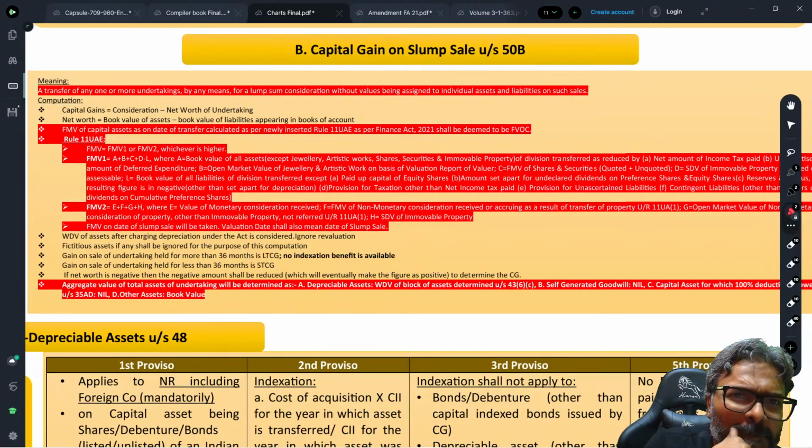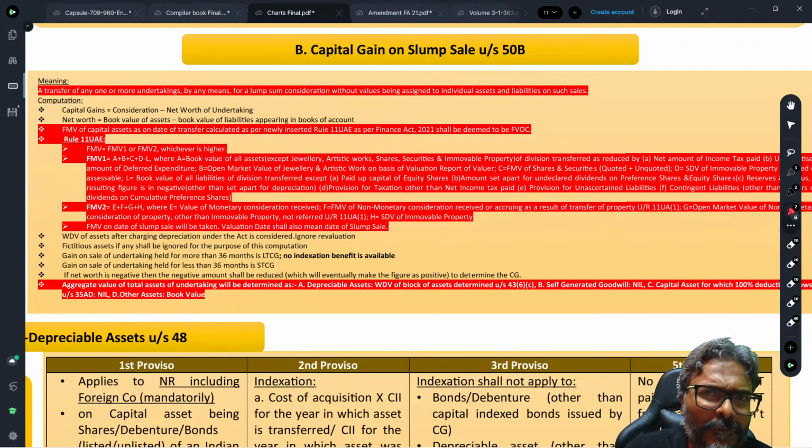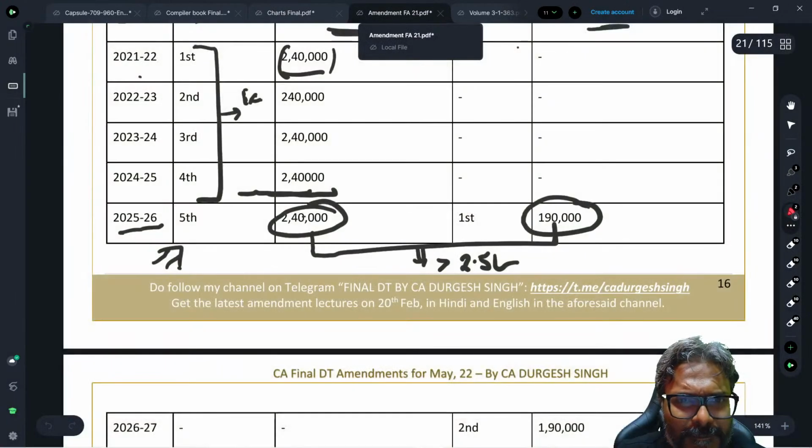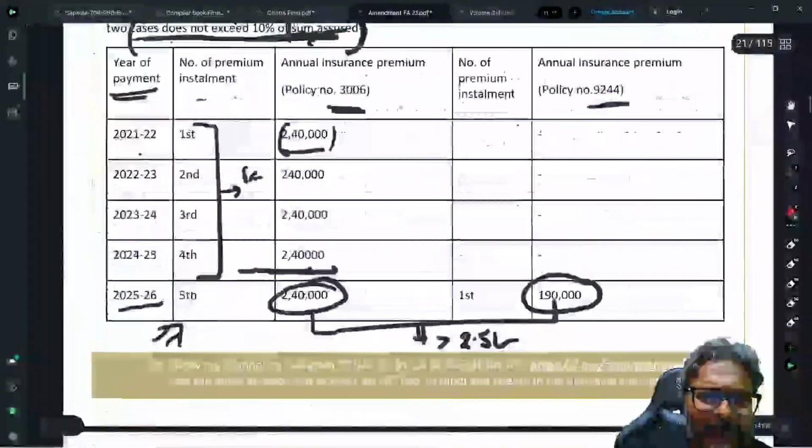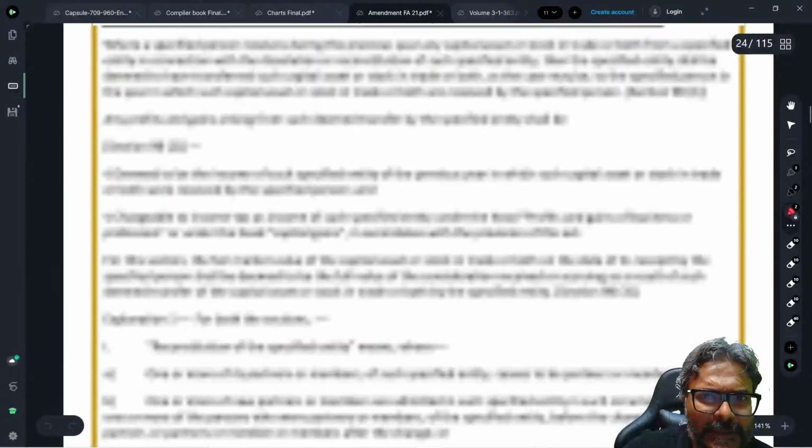Directly they will pick up this question from the module itself. So my humble suggestion for all of you would be, just keep in mind that particular part of the amendment which is there in the module side.